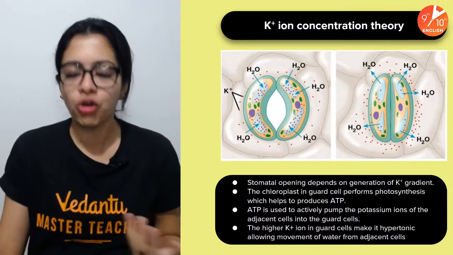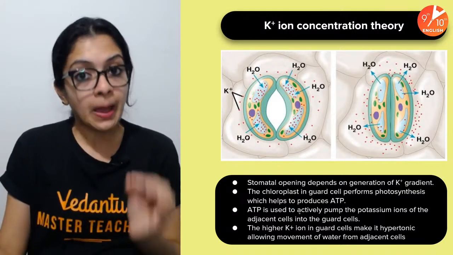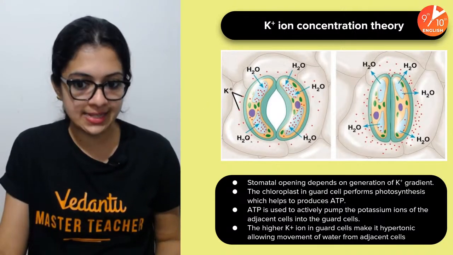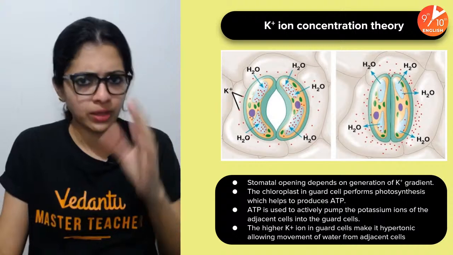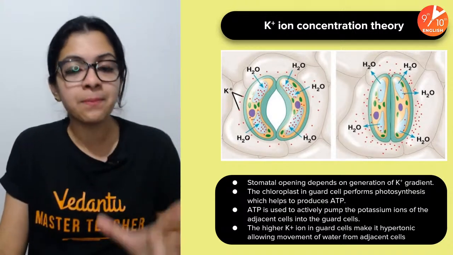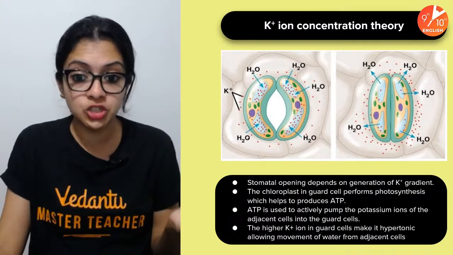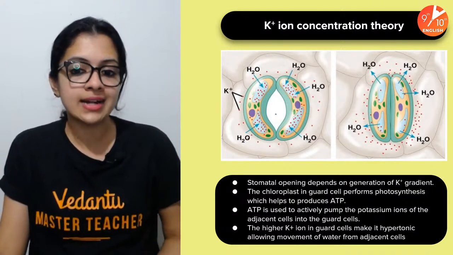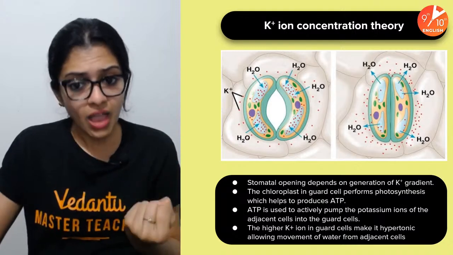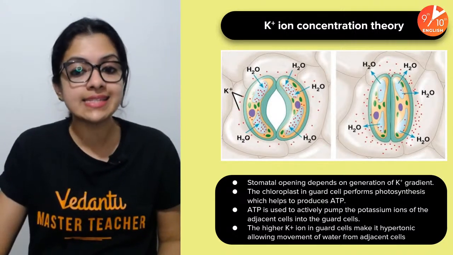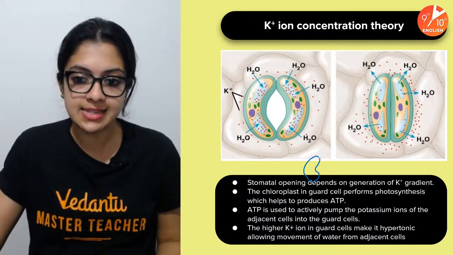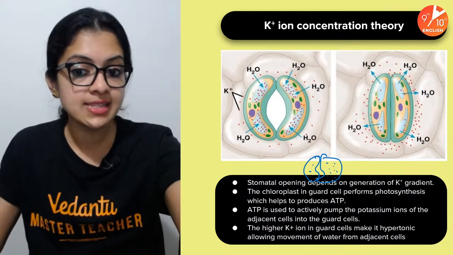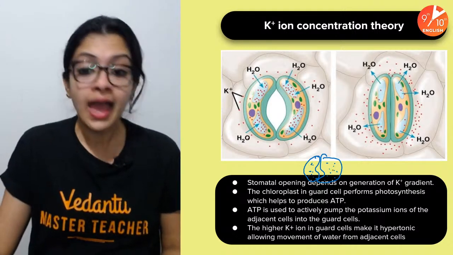Now, a lot of that energy is used to pump potassium ions from nearby or neighboring cells into the guard cells. That energy has to be spent somewhere. Some of that energy is used in pumping the K plus ions of the adjacent cells into the guard cells. When there is a lot of K plus inside the guard cells, the solute concentration would obviously be high.